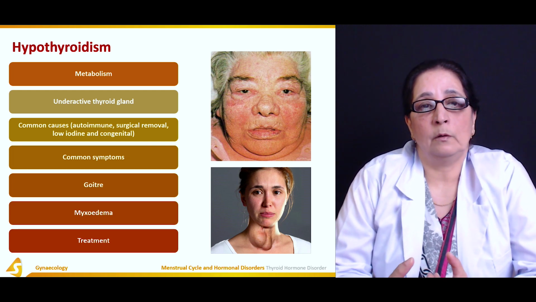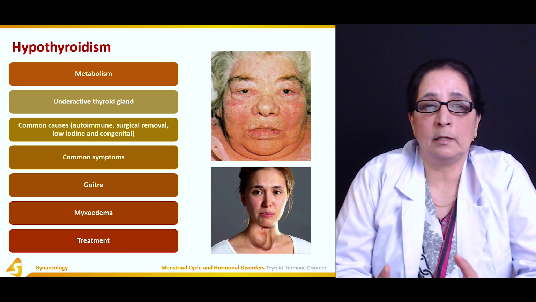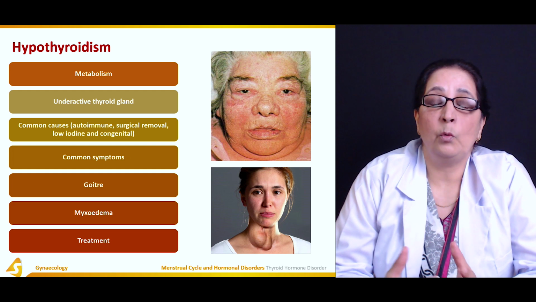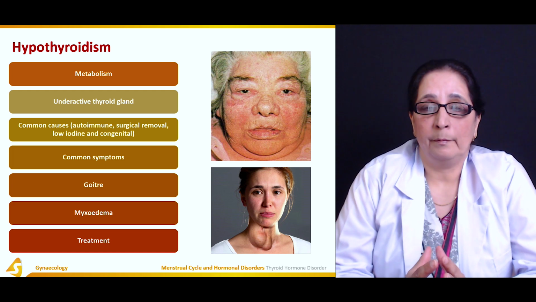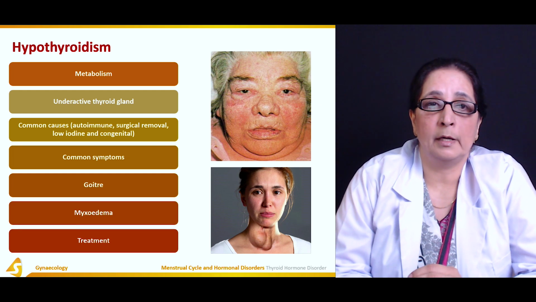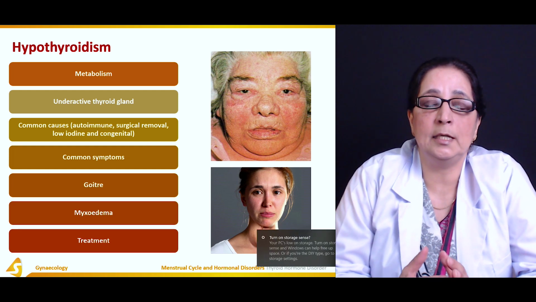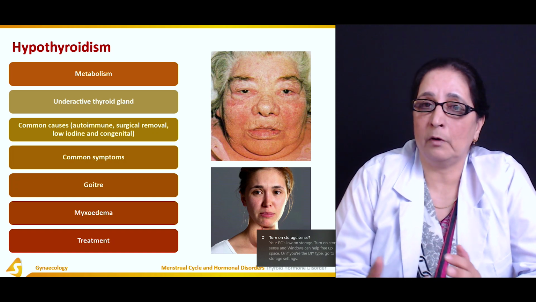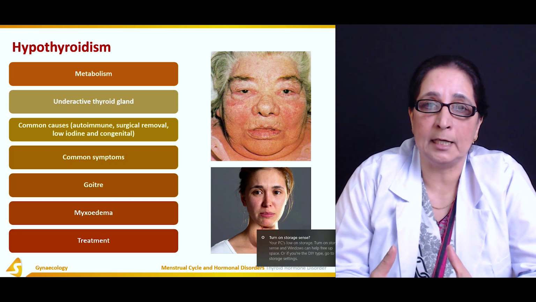Common symptoms, or how the patient presents with hypothyroidism: since it's involved in metabolism, the patient feels very tired, weak, there is a lot of weight gain, dryness of the skin, pulse is very slow, bradycardia is very common, and since it's related to the menstrual cycle, it gets really very disturbed, infrequent menstruation. Sometimes after 40-45 days there is bleeding, and there is really heavy bleeding.